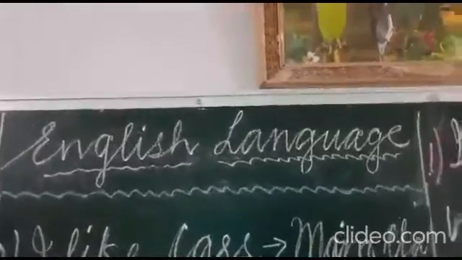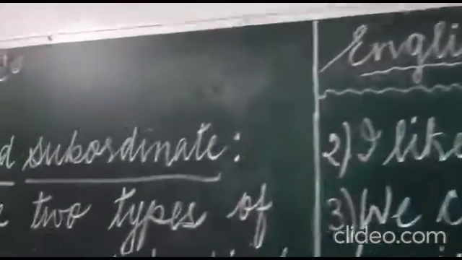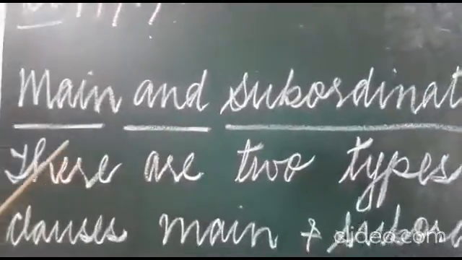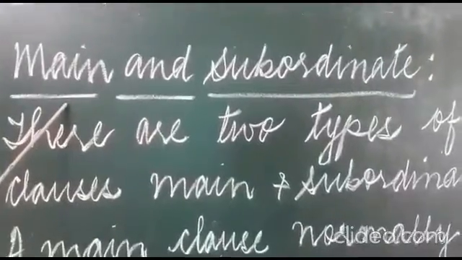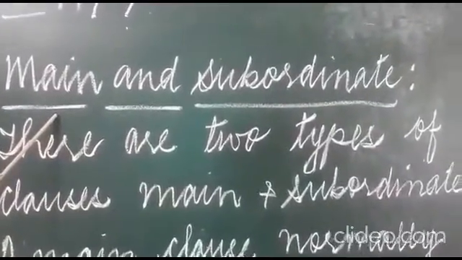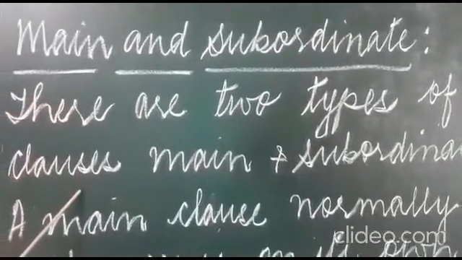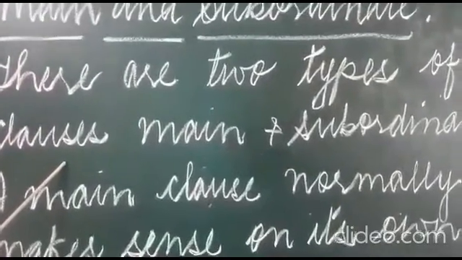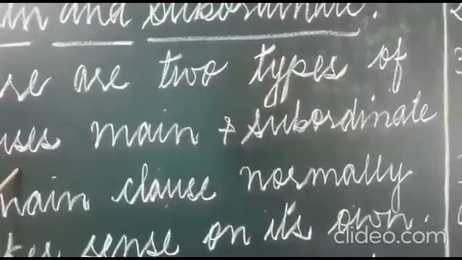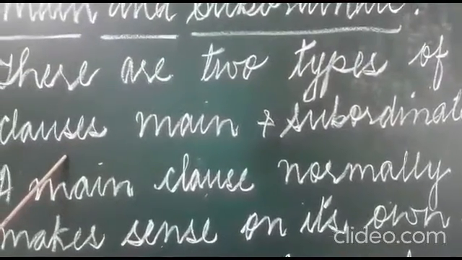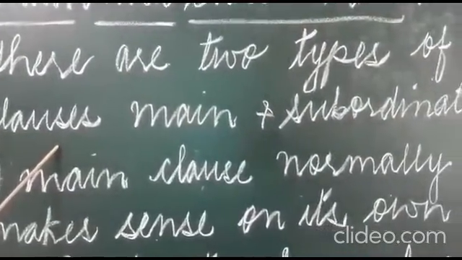Last time we did analysis of sentences. Today we'll continue with main and subordinate. There are two types of clauses, main and subordinate. Right? Two clauses, main and subordinate.